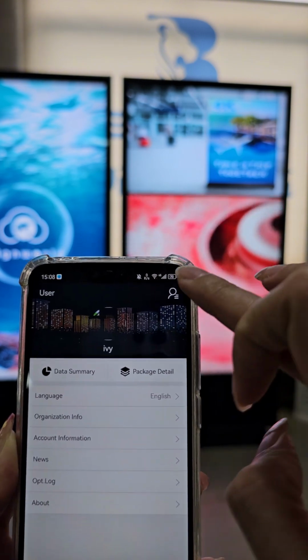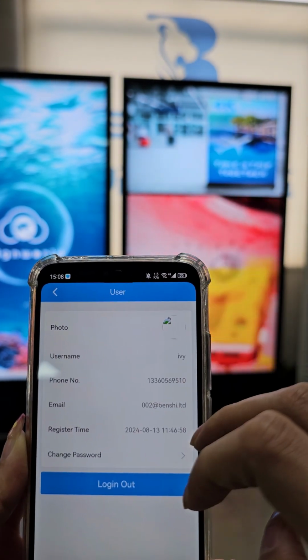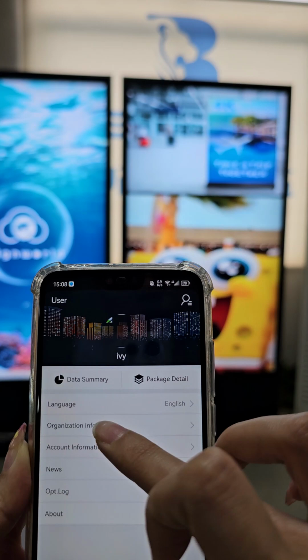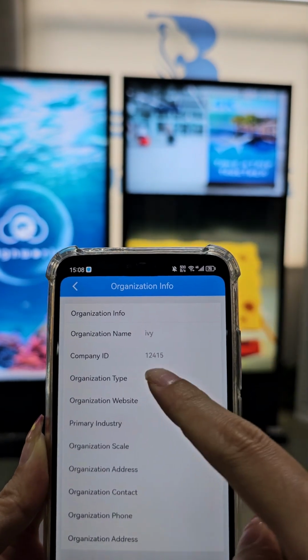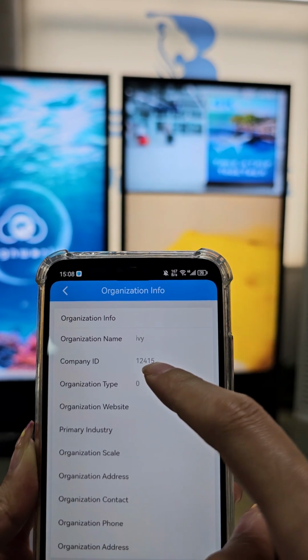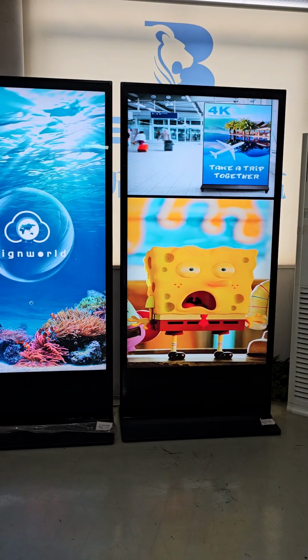You can see this is 75-inch, and we can go to the user to set our name, phone, and email, and also go to our organization and see the company ID. You can see now 12415, and we can go to the machine here.